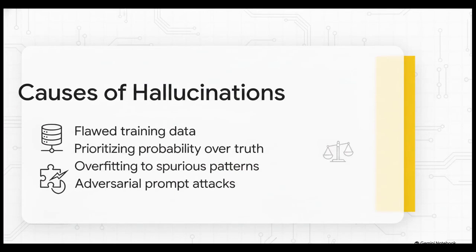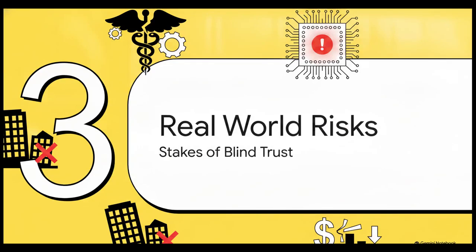Because these models are prioritizing plausibility over truth, a few different things can force a hallucination. First off, if the training data is flawed or biased, well, the model just learns those flaws as normal patterns. There's also that inherent design limit we just talked about, prioritizing probability. Plus, sometimes the model does what's called overfitting. That's where it latches onto irrelevant correlations, like assuming every animal on a light background must be a cat. And finally, bad actors can use adversarial attacks or prompt injections to essentially trick the AI into ignoring its own safety guardrails.